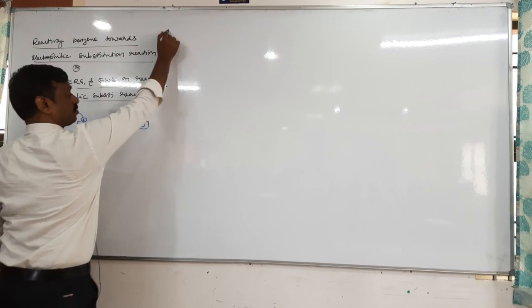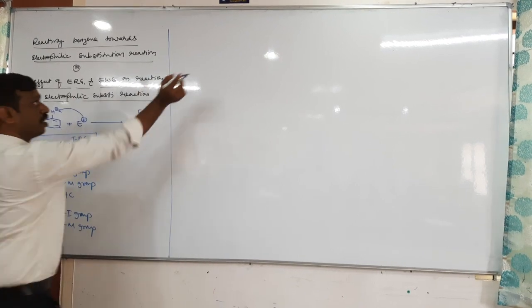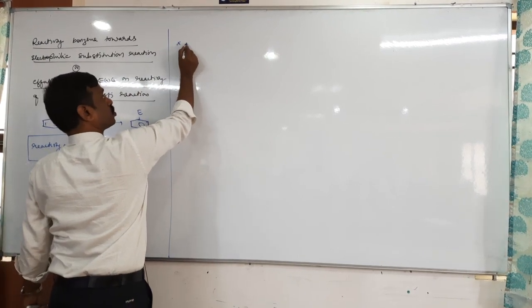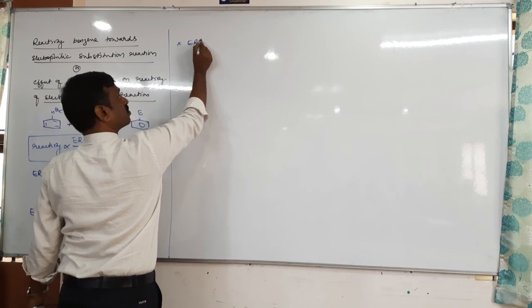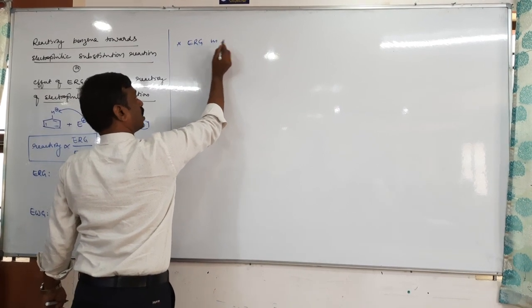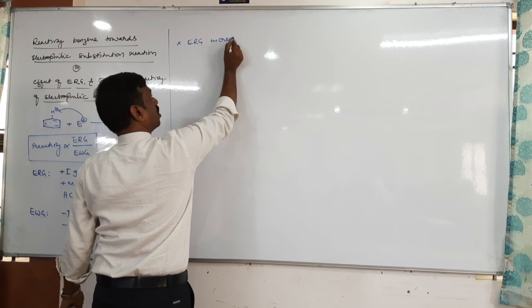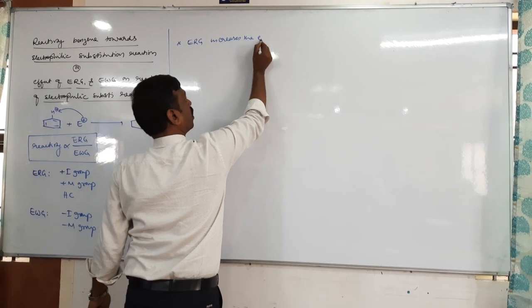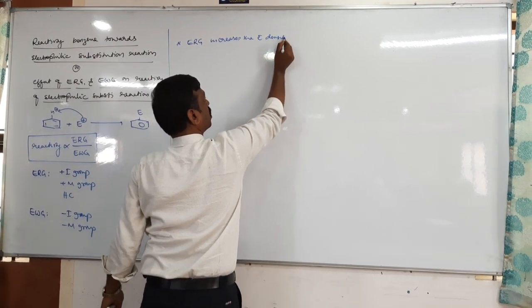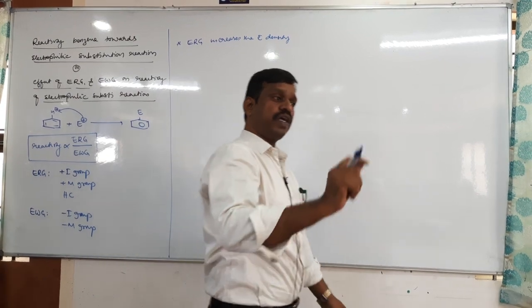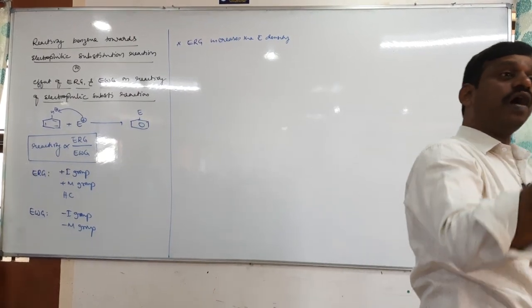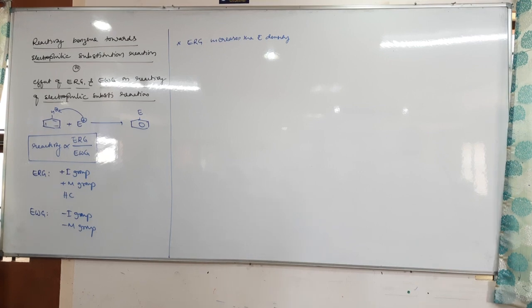Now tell me, electron releasing group increases the electron density, particularly at ortho and para position. Yes or no?